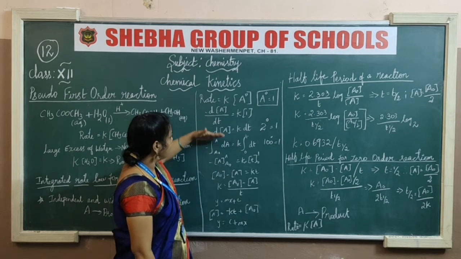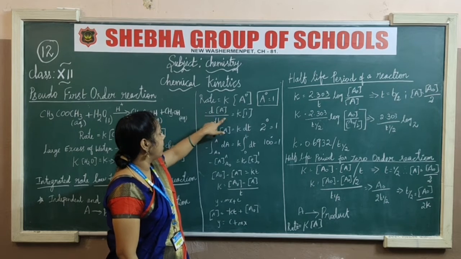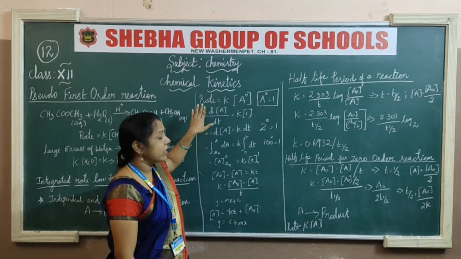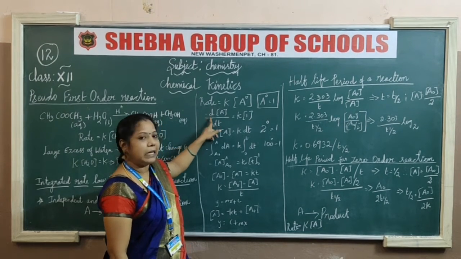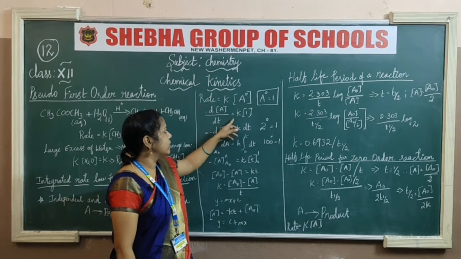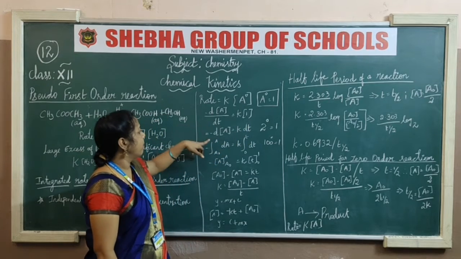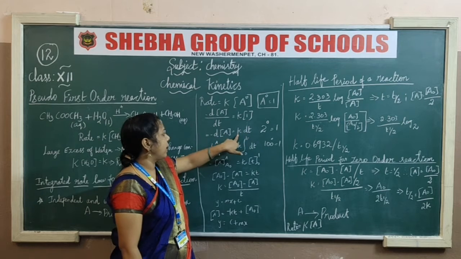So I am going to write the rate of the reaction as differential, minus dA. Why minus? Because it is a reactant. If it is a product it is a plus sign. So minus dA by dt is equal to K, the value being 1. And minus dA goes with dt, so K dt.